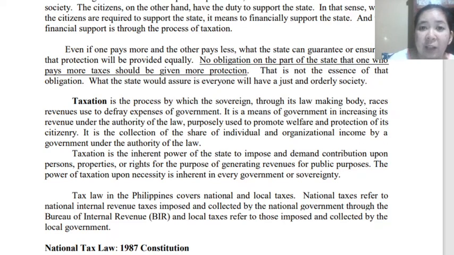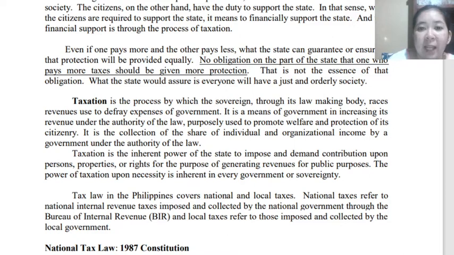These funds will be used for the expenses of the government in carrying out its obligations to society through its programs and projects. So taxation is a means of government to increase its revenue under the authority of law.